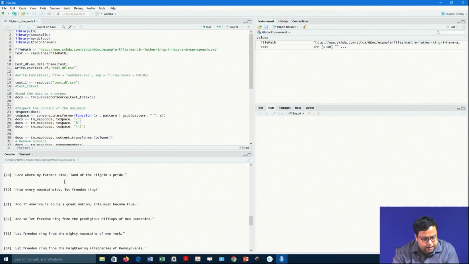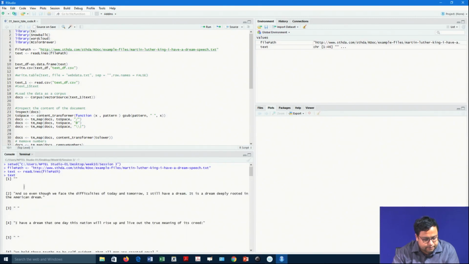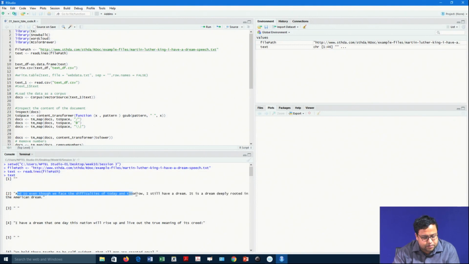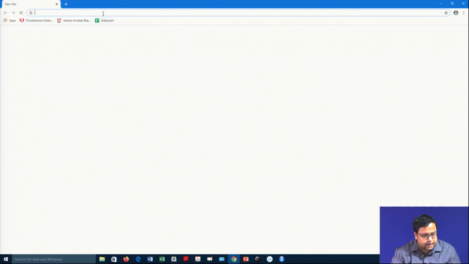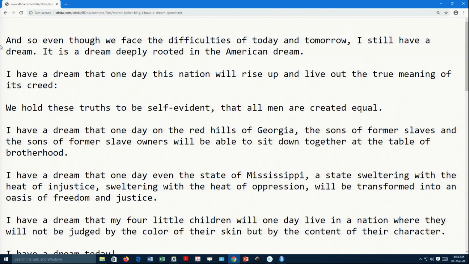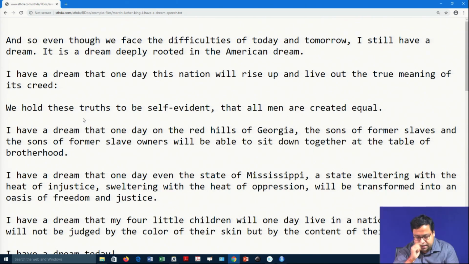So, the first line was blank, and then even though we face the difficulties of today, tomorrow I shall have a dream, that comes in the second line. The third line was also blank, because if you remember how the text was there, you will see that the first line was blank, and then second line onwards there was some text. Here it was blank, then some text, then one blank, then some text, then again blank, then again text. So, it will just try to read line by line.